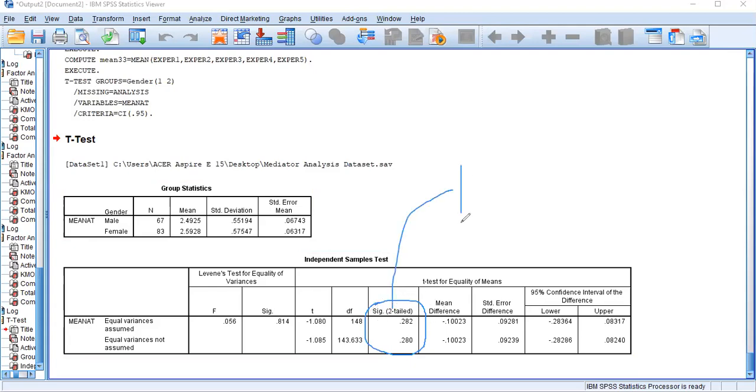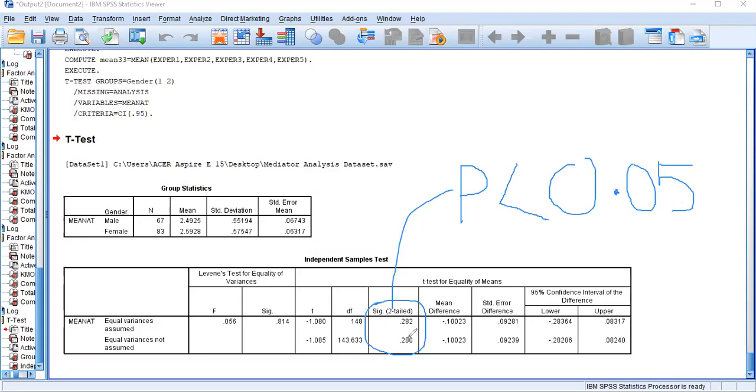This is your p-value. Normally under the statistic, this p-value needs to be less than 0.05. If the p-value is less than 0.05, then we can say attractiveness mean values differ between male and female.